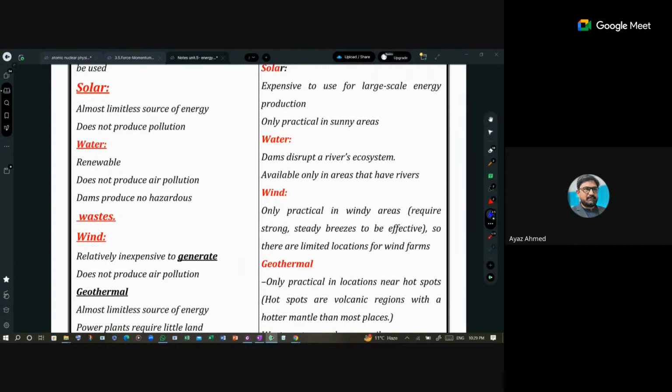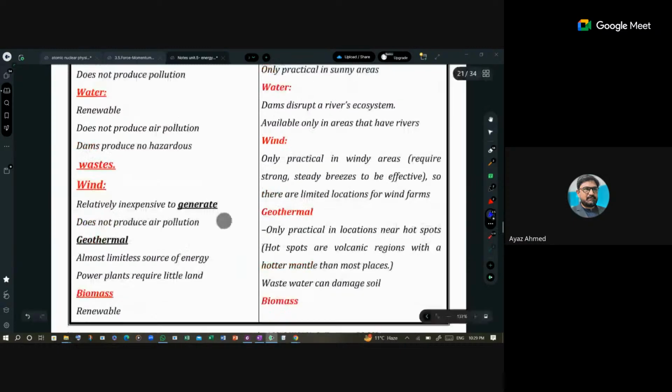Then water is a renewable source of energy and does not produce air pollution. Dams produce no hazard, just one, which is flooding. Then dams disrupt the river's ecosystem. This is one of the disadvantages. For example, the fishes and all that stuff would be damaged when you stop the river to make the dam. Then it is available only in the areas where rivers are there. So this is one limitation.